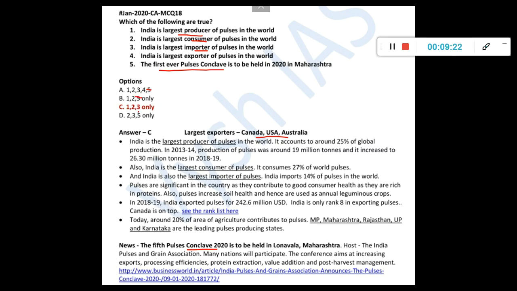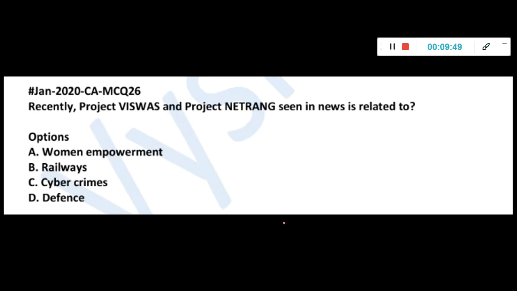Okay, UPSC will also do it. They will not test you with lot of GK. They will check whether you know the current affair which you are expected to know. And if you know that, you will get the answer directly. Okay, so you can pause it and read like where it is and which are the states which produce. Leading pulse states are like MP, Maharashtra, Rajasthan. So it's kind of central India, extending from center to the south and north. So study these things. It is important. Pulses questions have been repeating now even in mains.